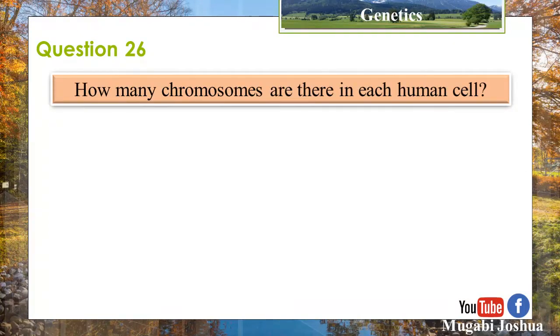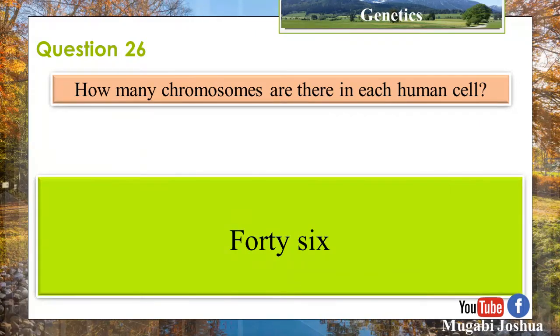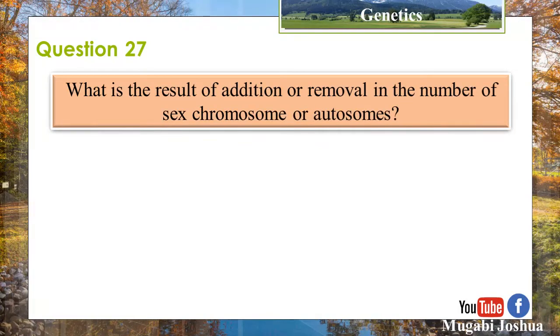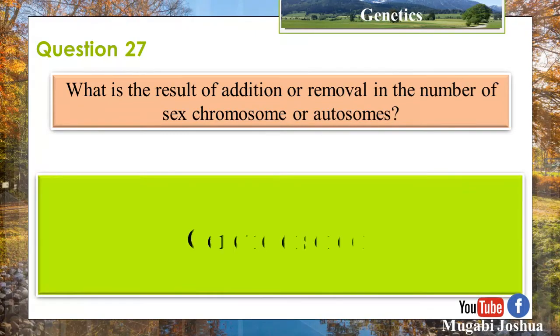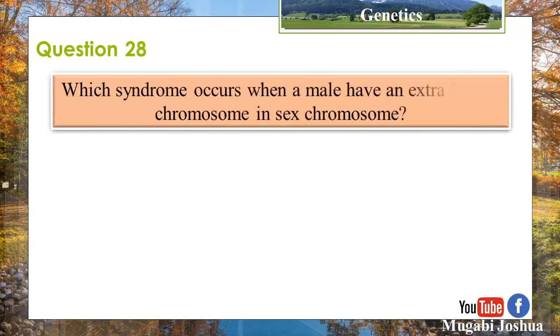Question 26. How many chromosomes are there in each human cell? 46. Question 27. What is the result of addition or removal in the number of sex chromosomes or autosomes? Genetic disorder. Question 28.